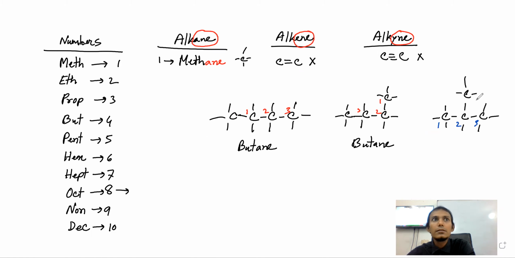This is missing, no? I have to jump. Is there any connectivity between this carbon and that one? If there is no connectivity, I cannot count, I cannot jump from this to that. Do you get my point? It's very important to understand. 1, 2, 3, but I cannot jump to number 4. So I need to stop here. Fine. So this is something extra.